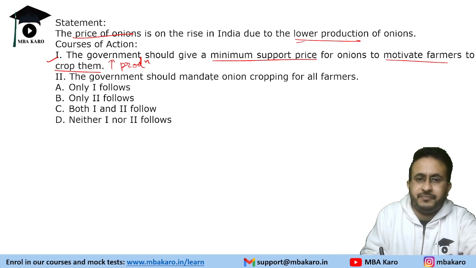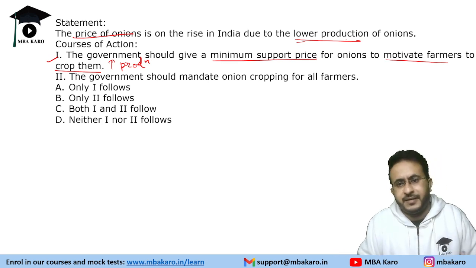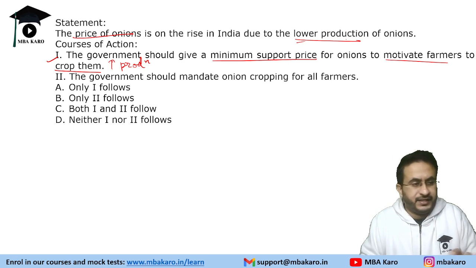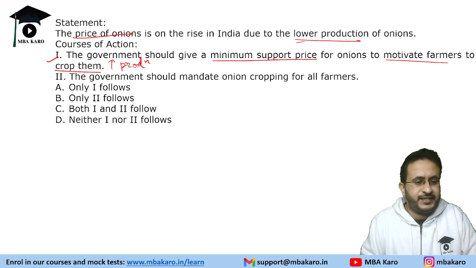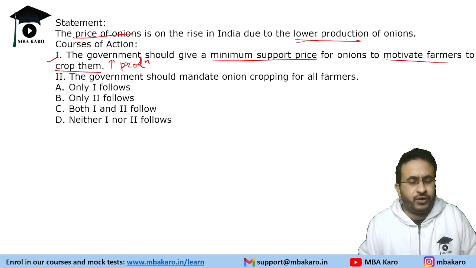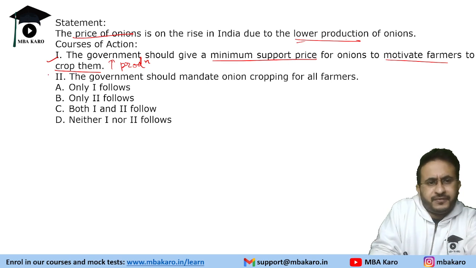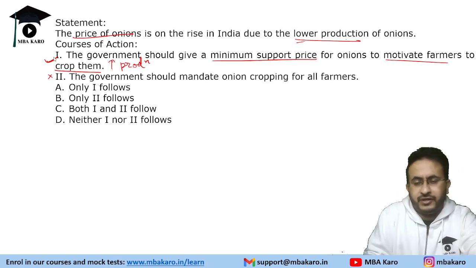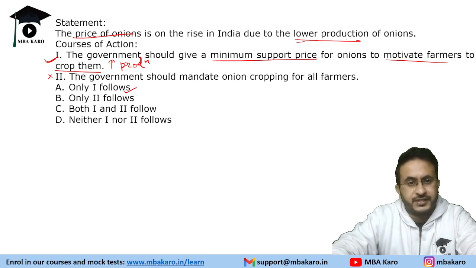The government should mandate onion cropping for all farmers. Now, mandating something is an extreme step, right? There might be some other factors also, let us say the quality of soil, or the climate available. So, it is an extreme step. So, we say that we will not take it as a course of action. So, only one is a proper course of action.